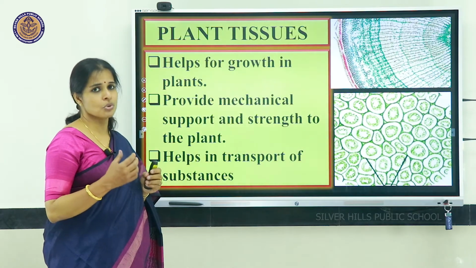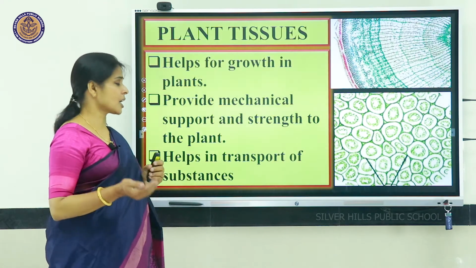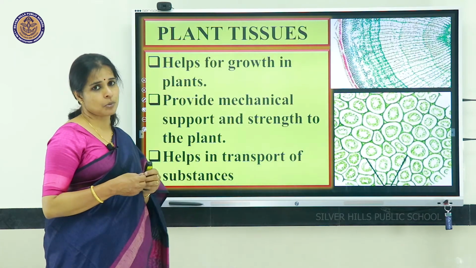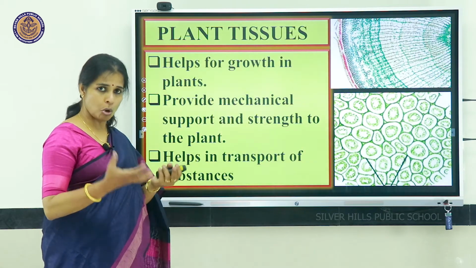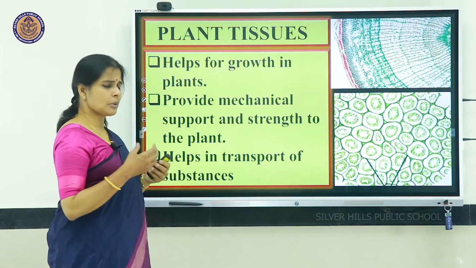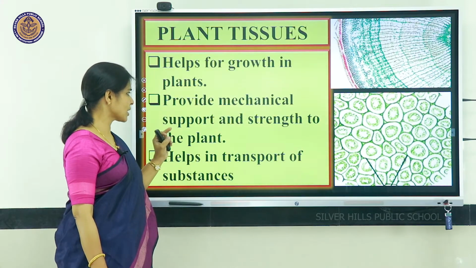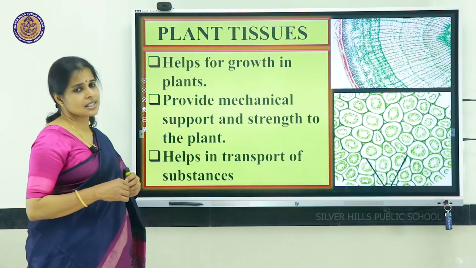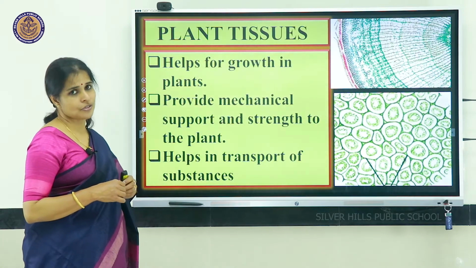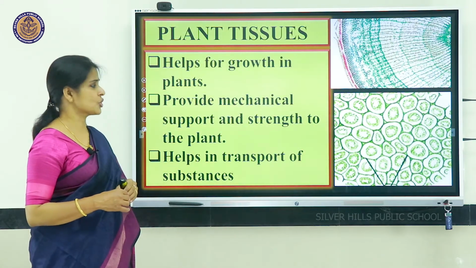At that time the tissues help for the growth in plants, and these tissues provide the mechanical support for the plant while growing to stand erect and also to hold the parts. So, mainly the tissues help for mechanical support as well as the strength of the plant, and they help for the transport of a lot of substances. So, these are the important functions of the plant tissues.